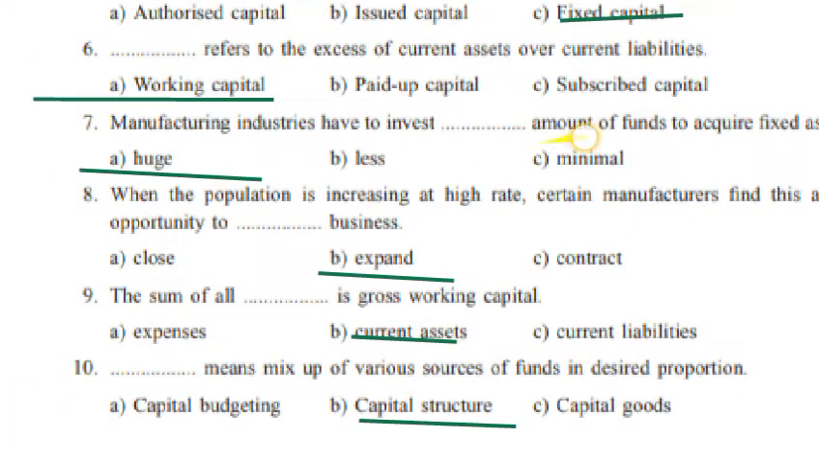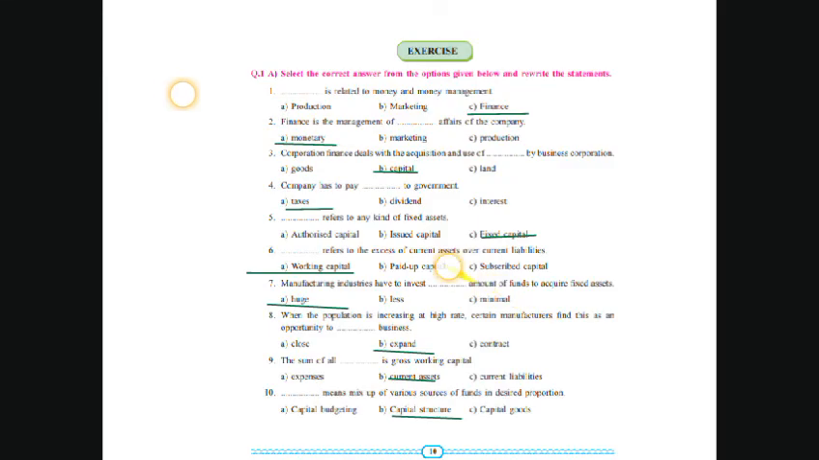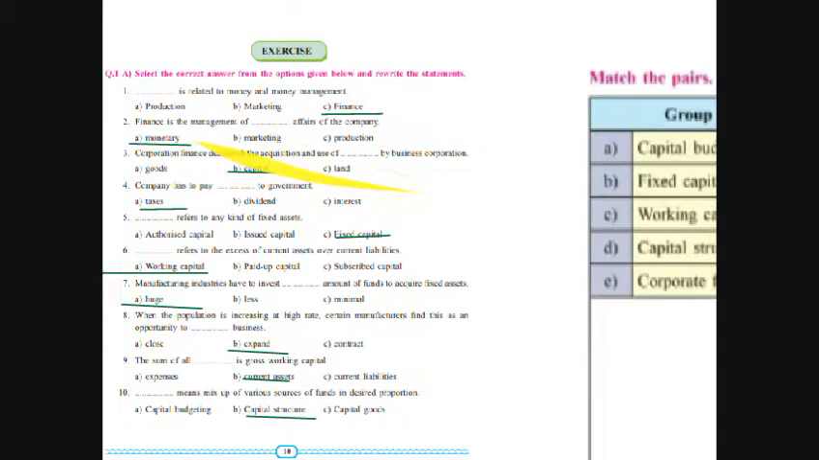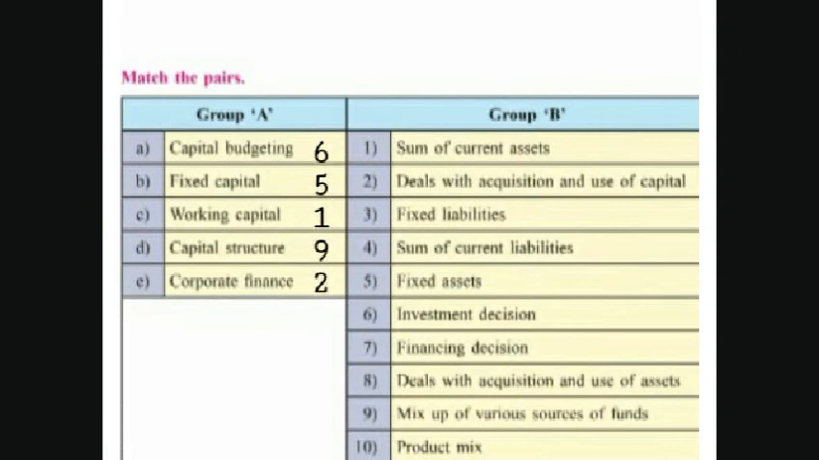Eighth question, when the population is increasing at a high rate, certain manufacturers find this as an opportunity to dash business, expand business. Ninth, the sum of all dash is gross working capital, current assets. Tenth, dash means mix of various sources of funds in a desired proportion. Answer is capital structure. So we have done the fill in the blanks of your first question number 1.